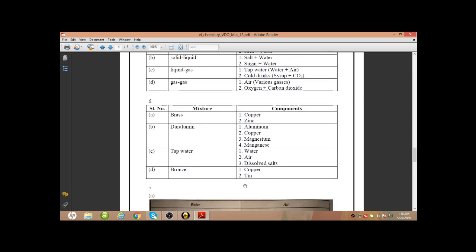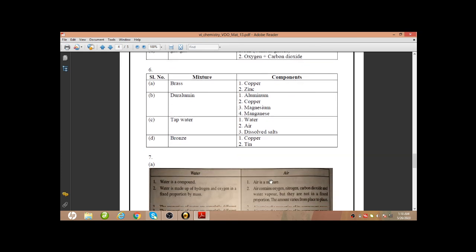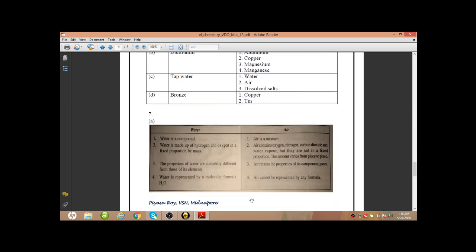Okay. Next, the question was, what is the difference between water and air? So water is a compound, air is a mixture. Water is made up of hydrogen and oxygen in a fixed proportion by mass, whereas air contains oxygen, nitrogen, carbon dioxide and water vapor, but they are not in a fixed proportion. The amount varies from place to place. So these are the differences.